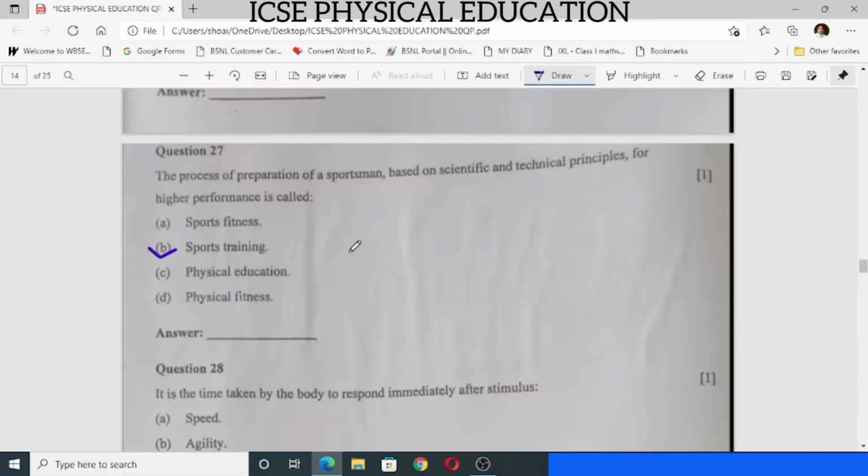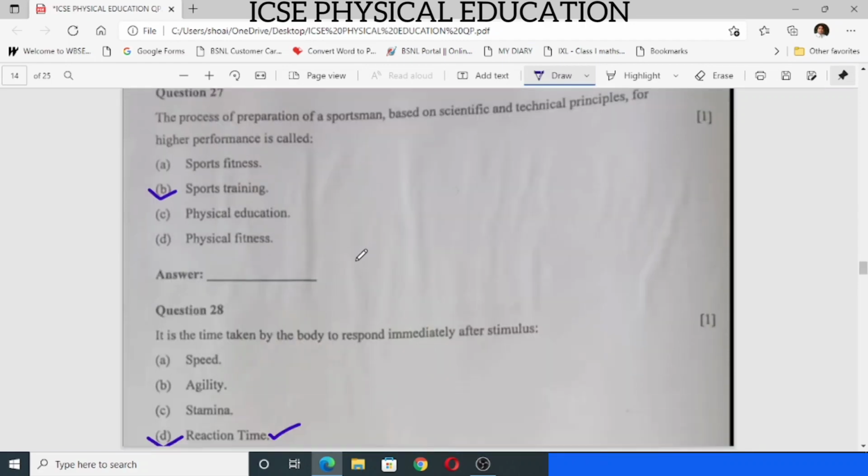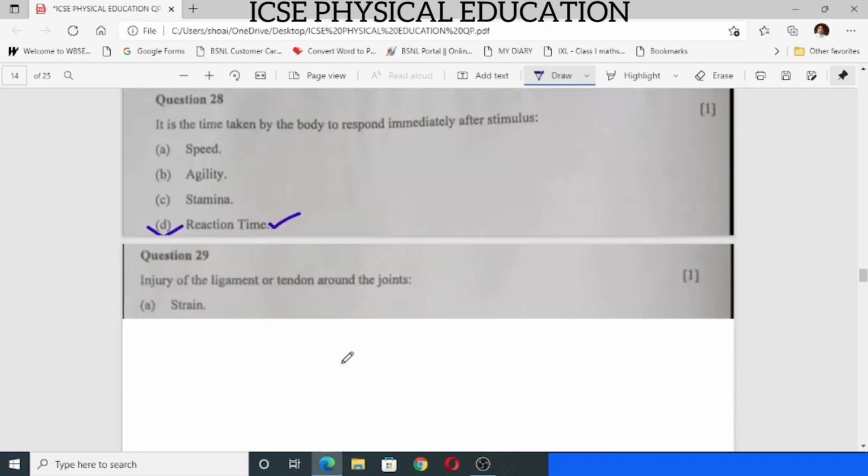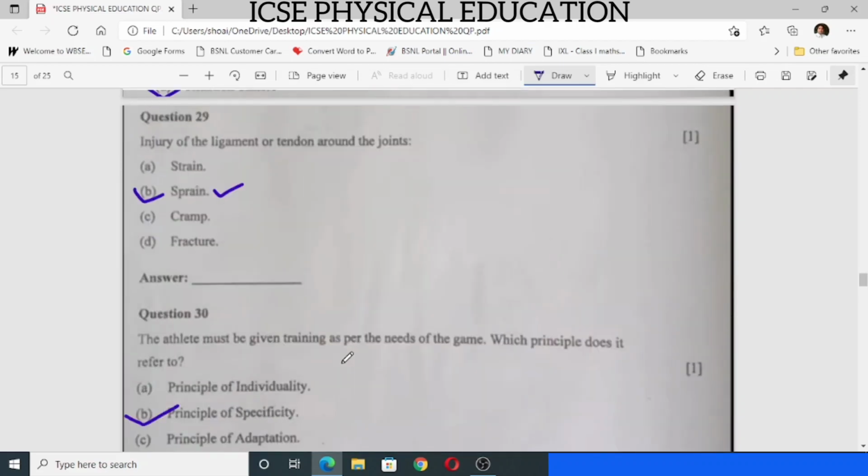27, the process of preparation of sportsman based on scientific and technical principles for higher performance is called sports training. B is the correct answer. Question number 28, it is a time taken by the body to respond immediately after stimulus. The answer is D, reaction time. Question number 29, injury of the ligament or tendon around the joints. B, sprain.